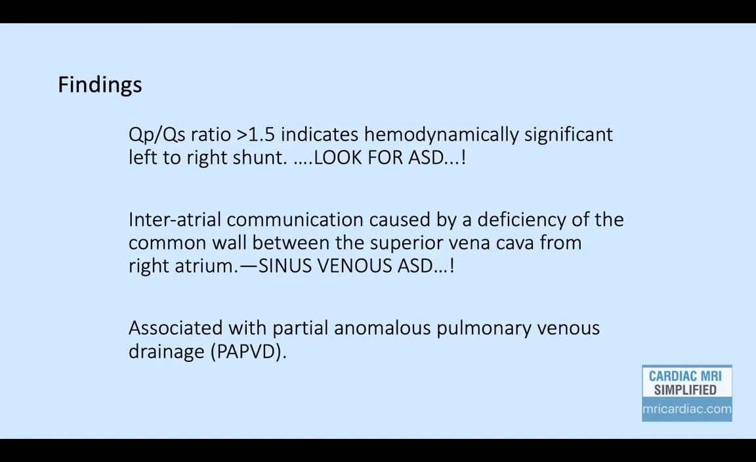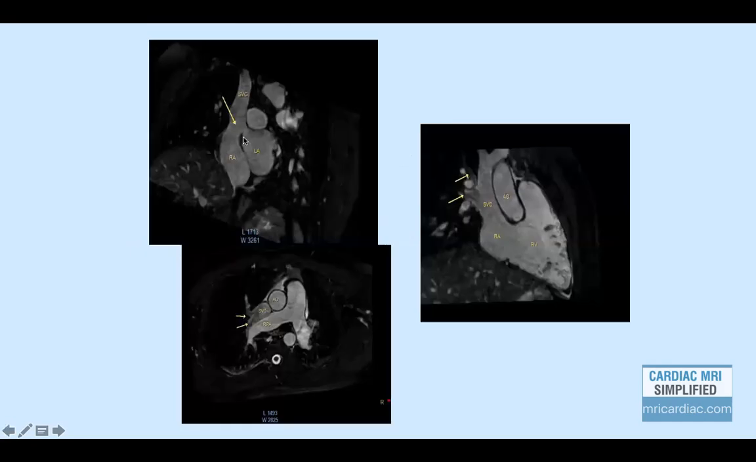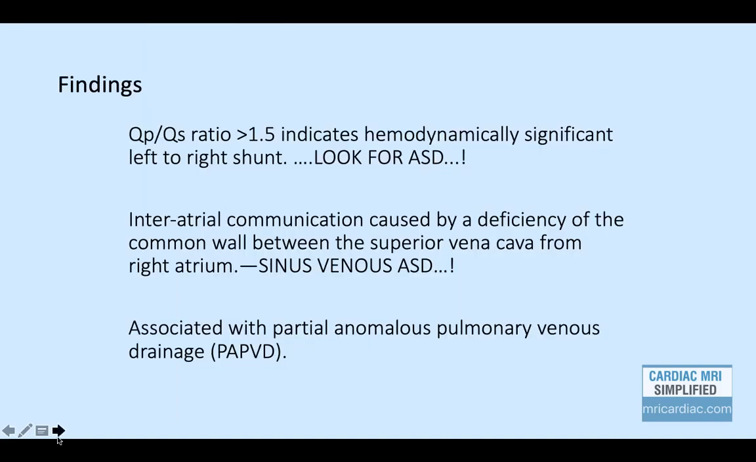And as you see in our case, there was a deficiency of a common wall between SVC and right atrium. As you see over here, SVC and right atrium, this common wall is deficient, and hence diagnosis of sinus venosus type of atrial septal defect was made, and this was associated with partial anomalous pulmonary venous drainage. As we had seen, right upper lobar pulmonary vein was draining into superior vena cava.